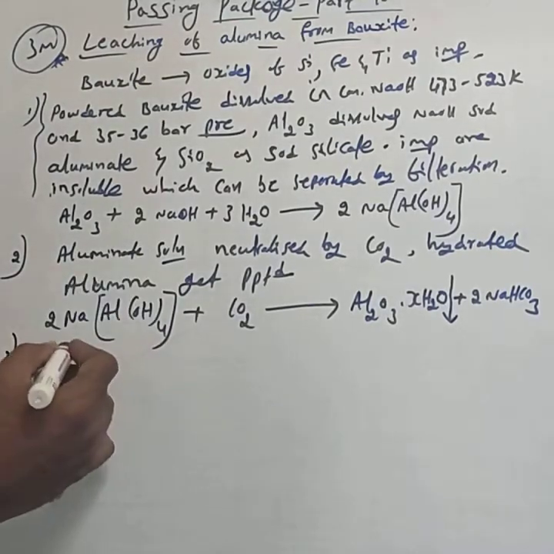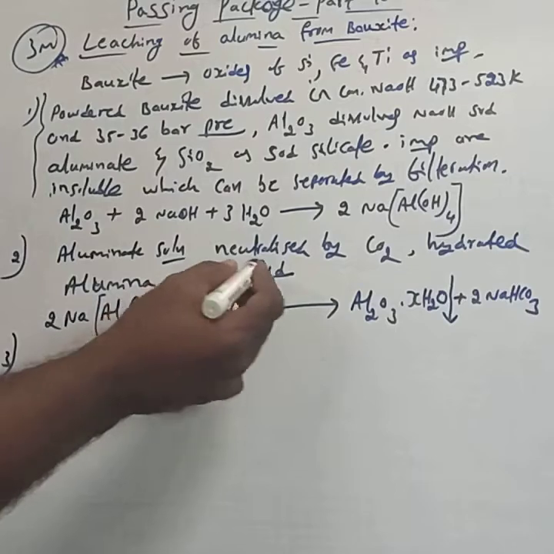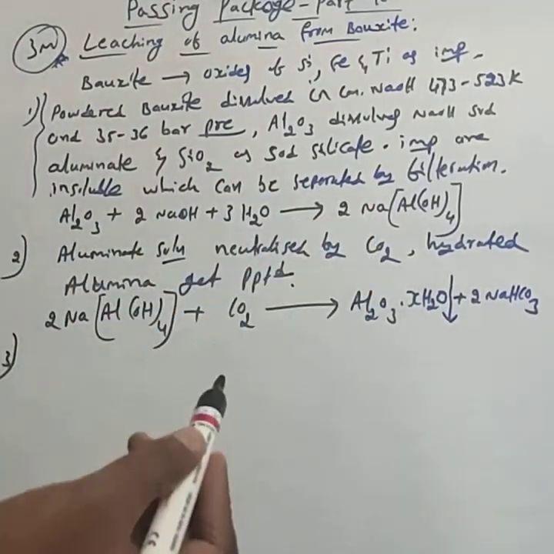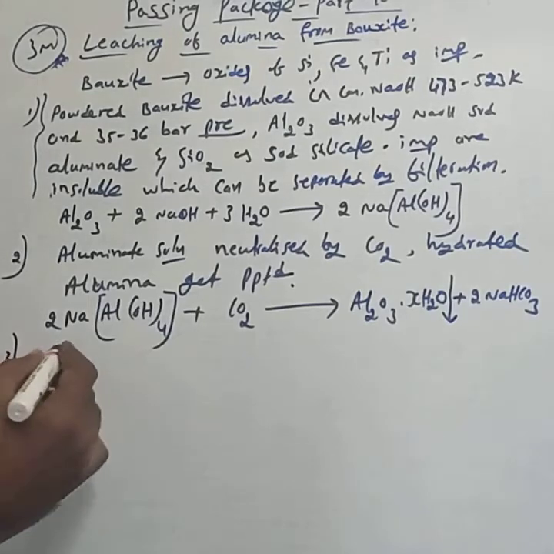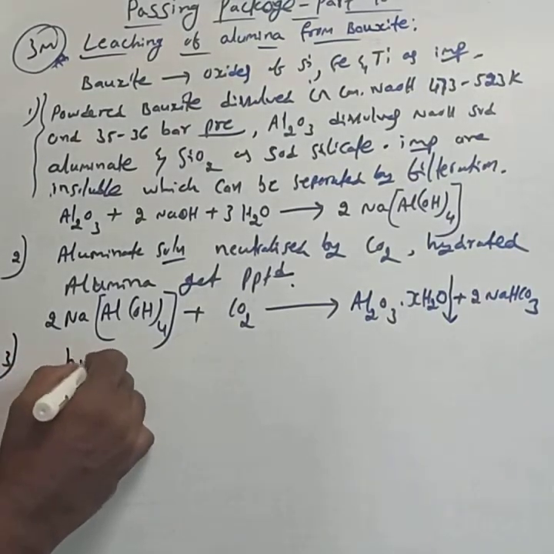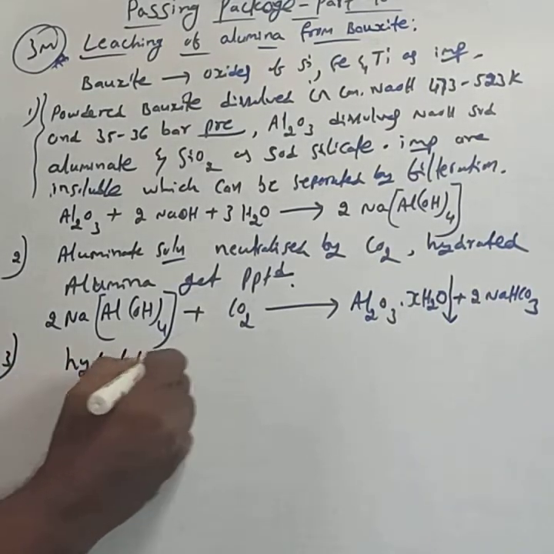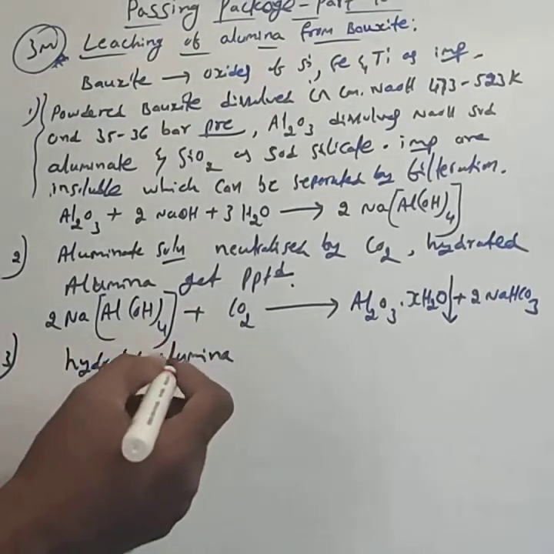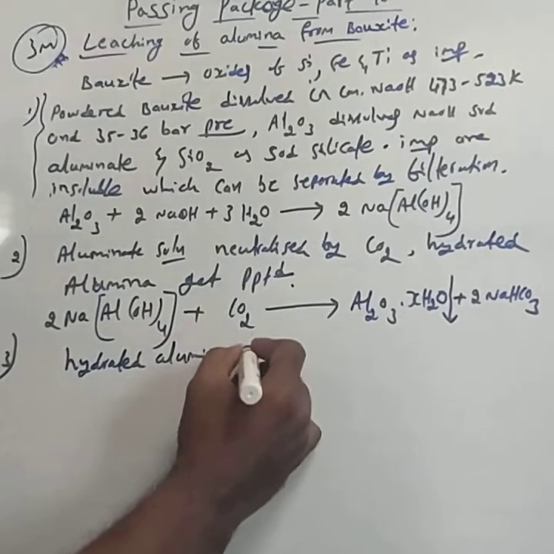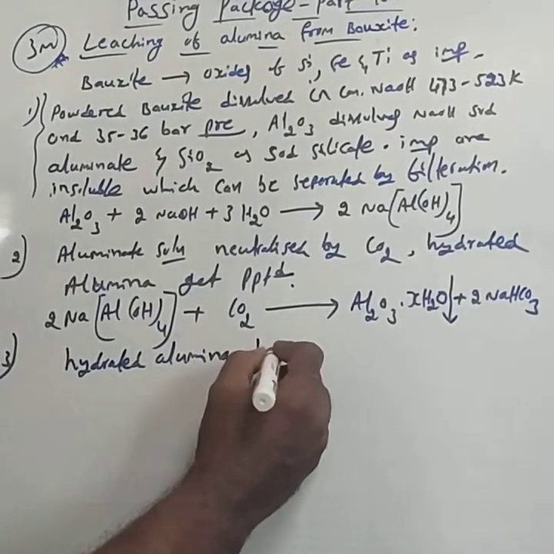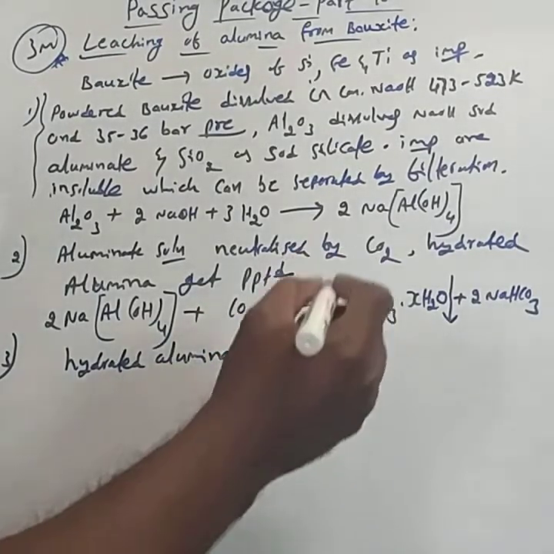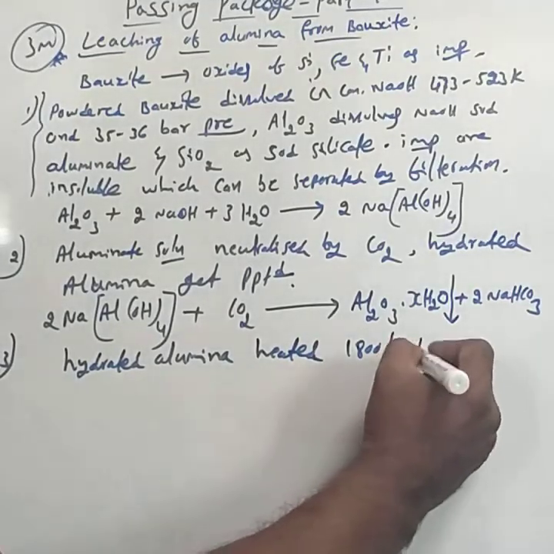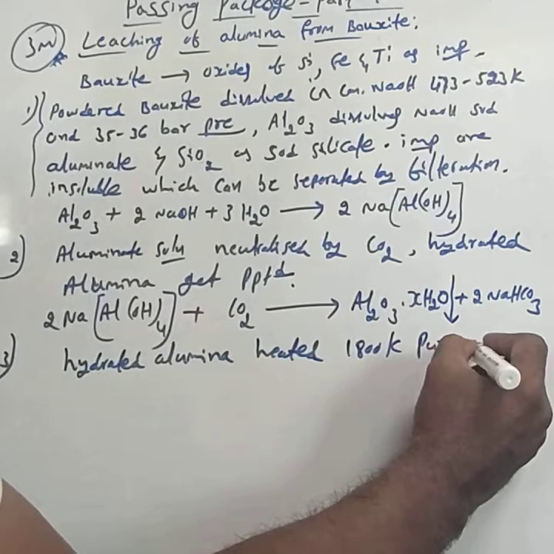The third step is that sodium silicate remains in the solution and is separated by filtration. Then hydrated alumina is filtered and heated to 1800 Kelvin, and pure alumina is obtained.